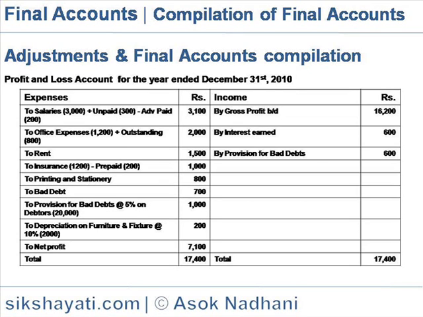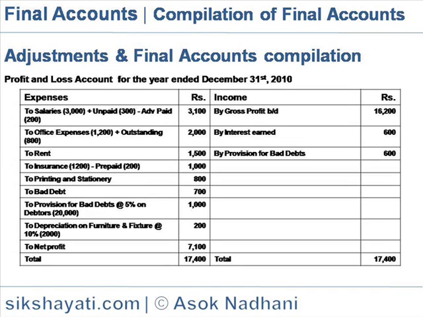The office expenses 1,200 plus outstanding 800, so 2,000. Rent is 1,500, and the insurance is 1,200, from which you reduce prepaid insurance 200, so the net amount is 1,000.